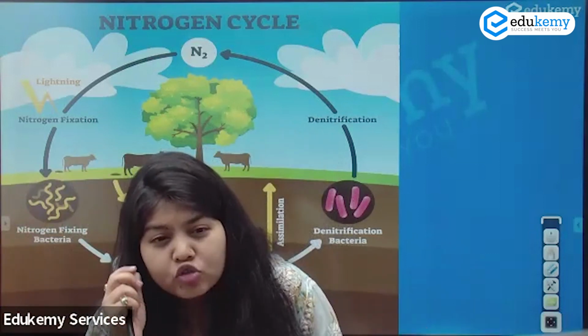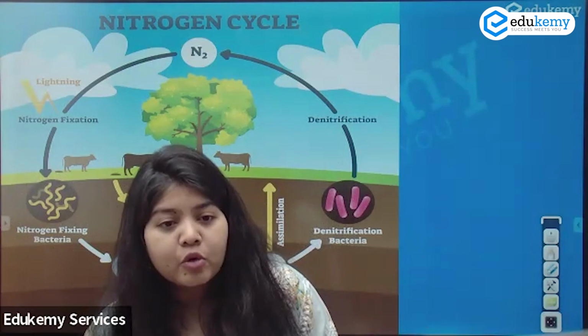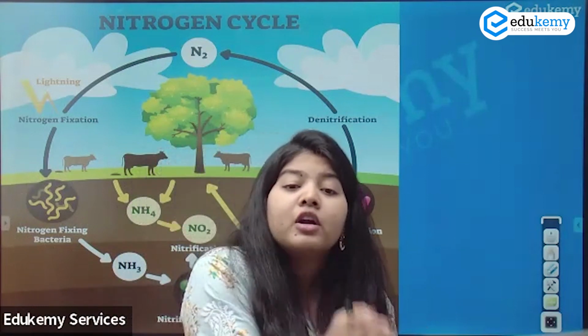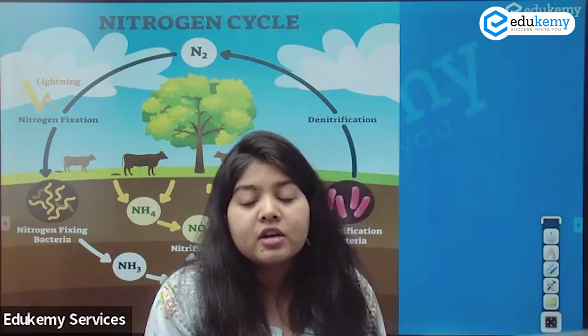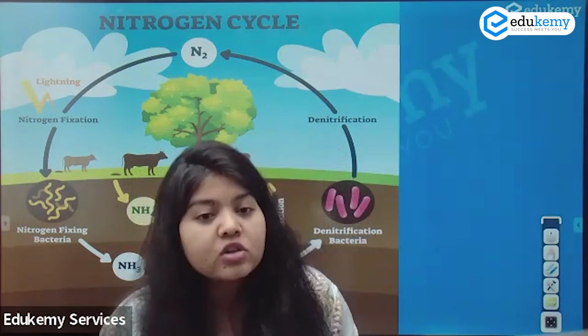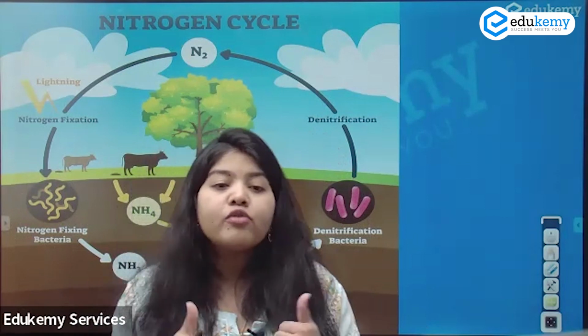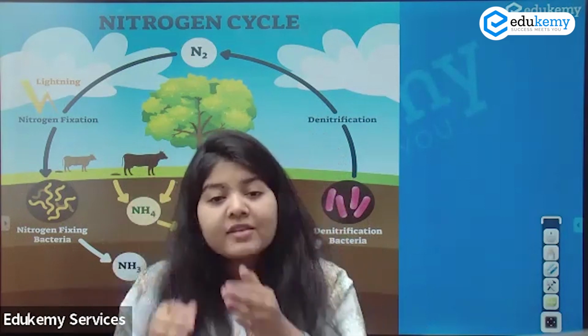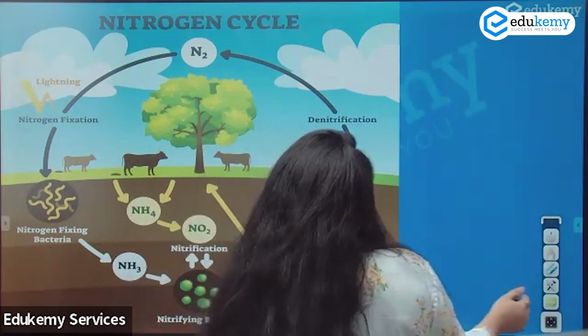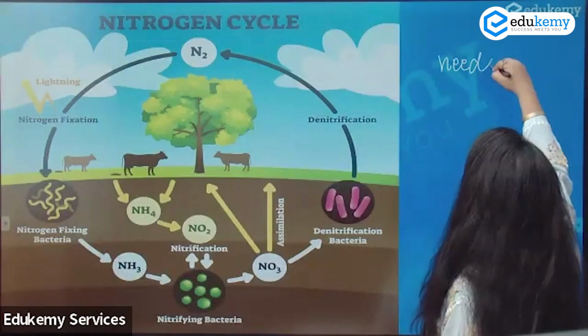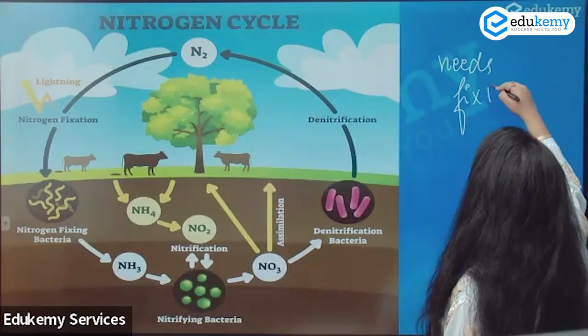If something is so abundantly present in the atmosphere, why do I need to use artificial man-made fertilizer for my agriculture? Because the nitrogen which is available in the gaseous form is of no use, and I need to fix this nitrogen. So the nitrogen which is easily available needs fixing.